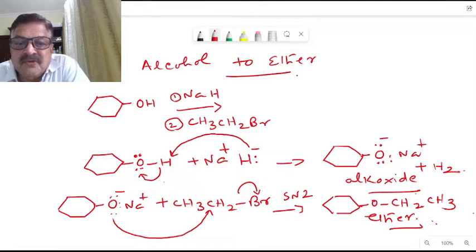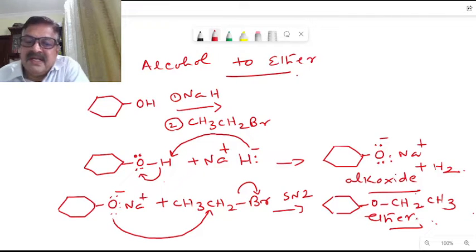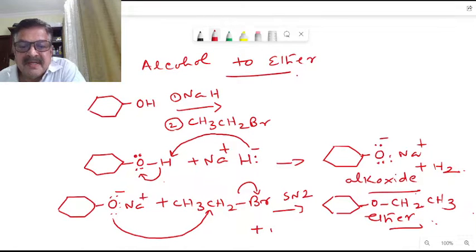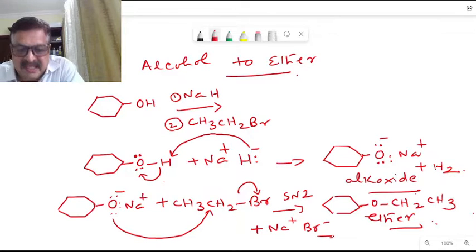So it is a two-step process for the conversion of an alcohol into an ether here. Okay. So here ultimately we'll be getting Na plus Br minus, sodium bromide, left behind here. This is the two-step mechanism for the conversion of an alcohol to an ether. Correct. Now, a very important thing is epoxide.